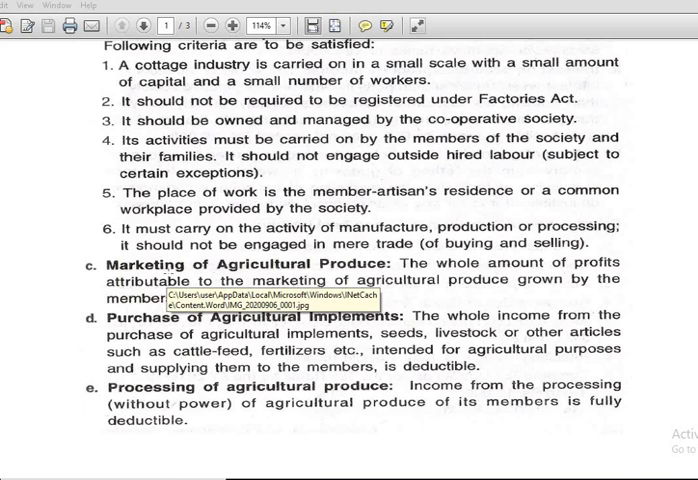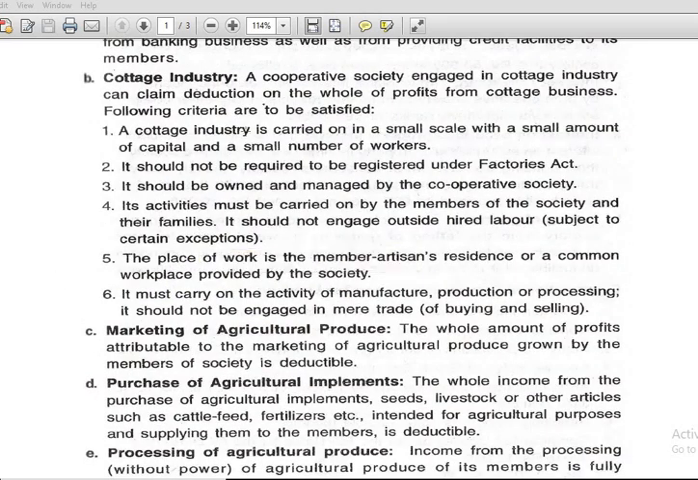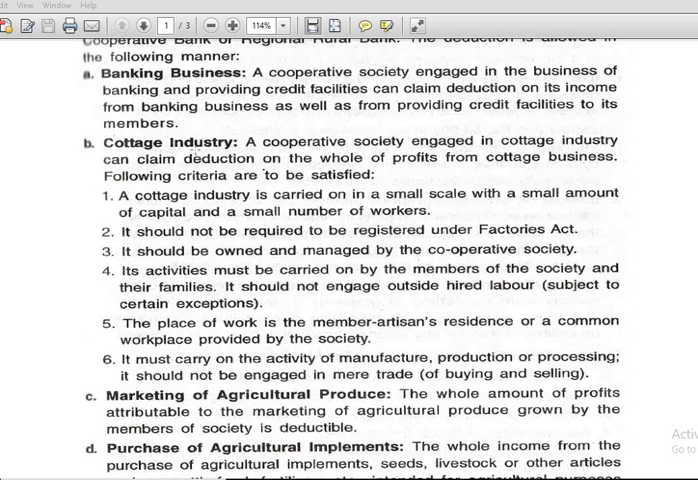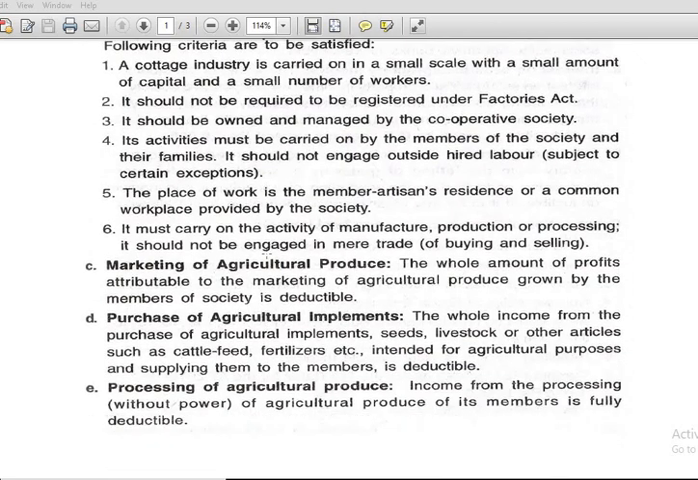So it must carry on the activity of manufacture, production, processing. It should not be engaged in mere trade, buying and selling. So it should not be involved in just trade, buying and selling. So manufacturing activity must be involved like manufacture, production or processing. So if these conditions are fulfilled, yes, deduction can be availed under 80P as far as cottage business is concerned.